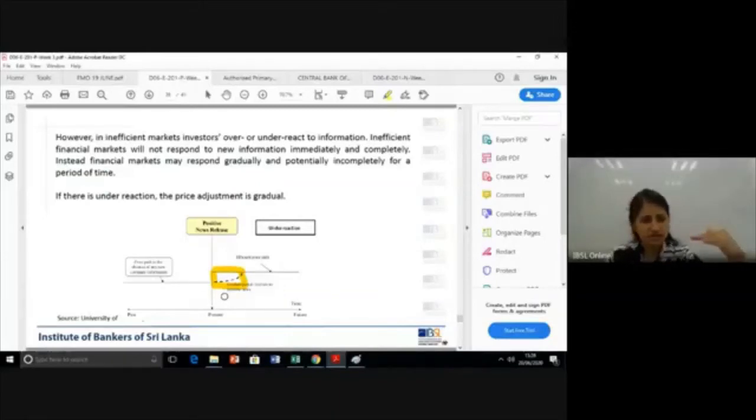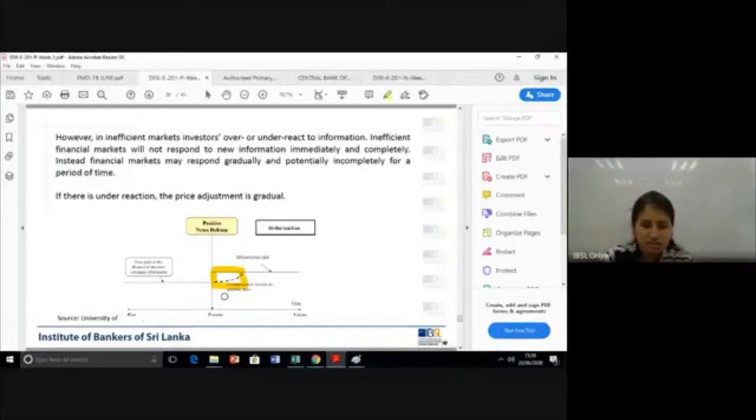What happens is, a 10 rupee share ideally should go down to 7 rupees. But there's an underreaction. The reaction is very slow. It's 10, 9.9, 9.8, very slow. Informed investors, what will they do? They know it's an underreaction, so they immediately sell at that price, cut back losses, and get out of the share. Wait till it comes down, then buy again at 7. That's how they can profit from this inefficient situation.